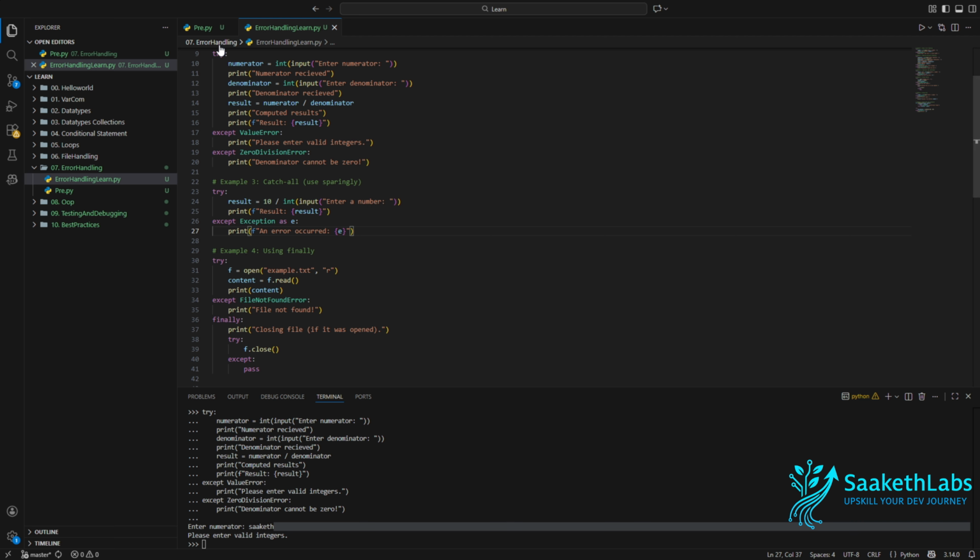So just like this, if you want to get more insights over the exception that is thrown, we can use exception as E. So what happens here is, whenever an exception is thrown in this, an object of that exception is also passed to the except block, wherein we'll be able to do some operations on this E. So here what we are trying to do is, we are just trying to print what the E is, so that we'll find out what sort of error occurred. So I'll just try to execute this example 3.